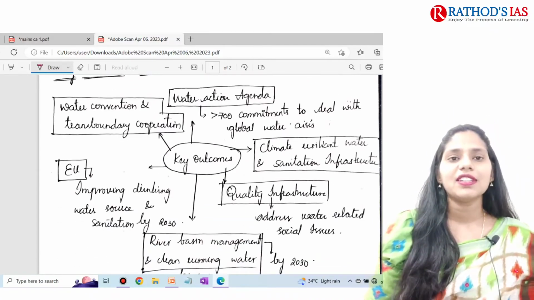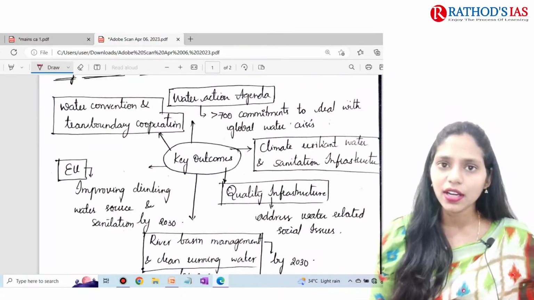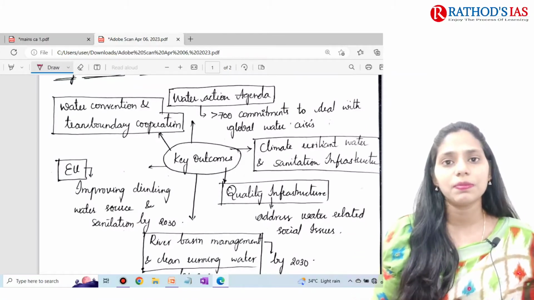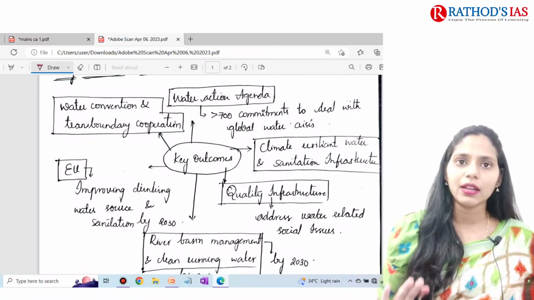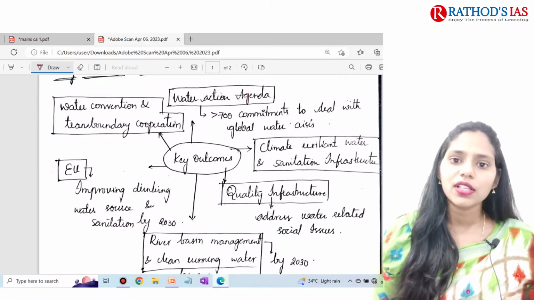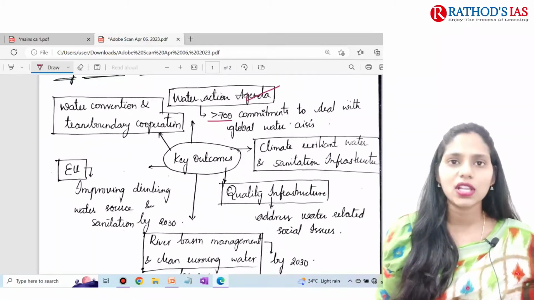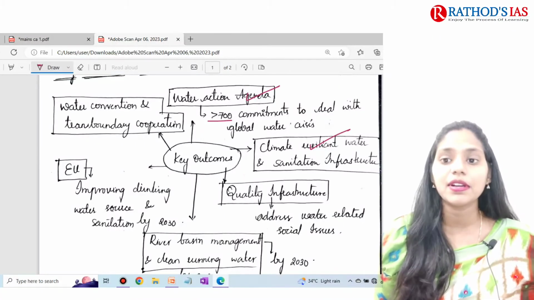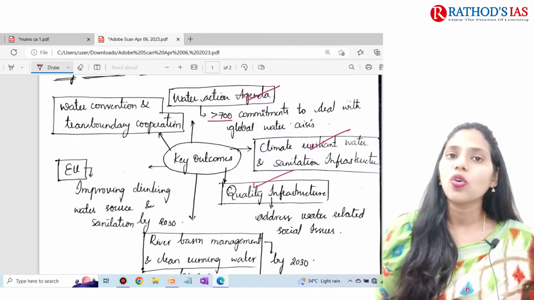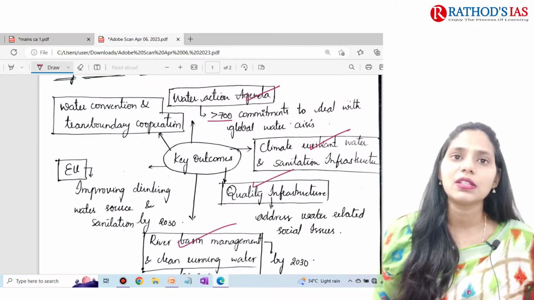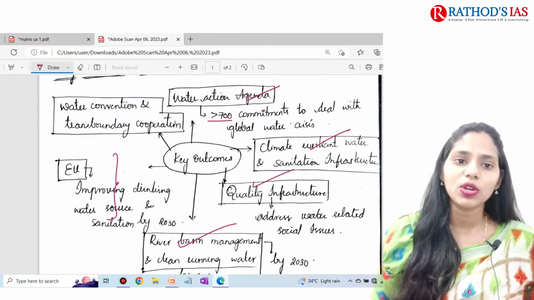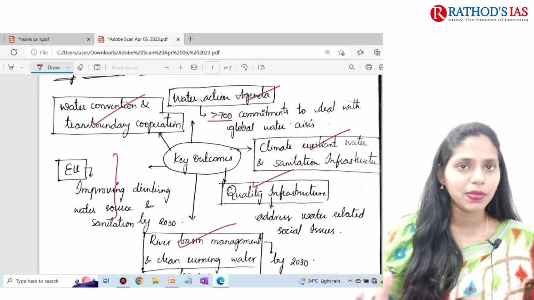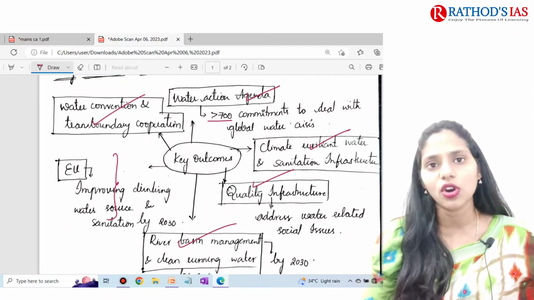Key commitments, if you want, you can write in a paragraph, but if your writing speed is slow, you can use diagrams as the student used. For example: the water agenda and more than 700 commitments, climate-resilient water infrastructure, quality infrastructure, river basin management, the commitments by the European Union, and the approach between countries, that is transboundary cooperation.